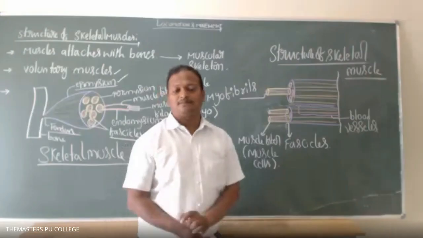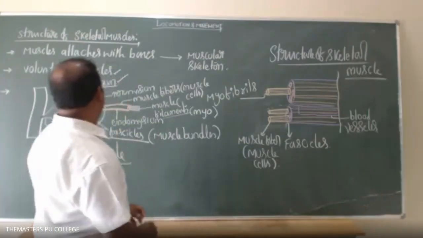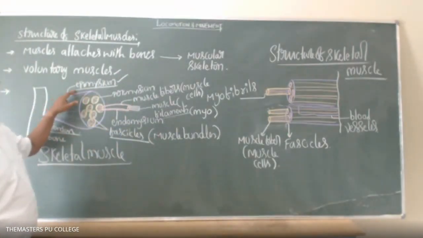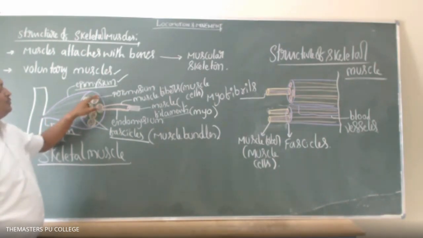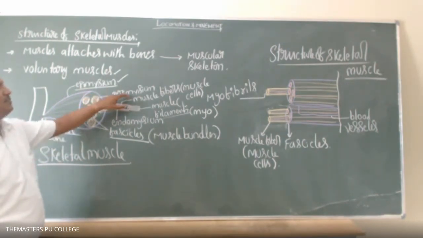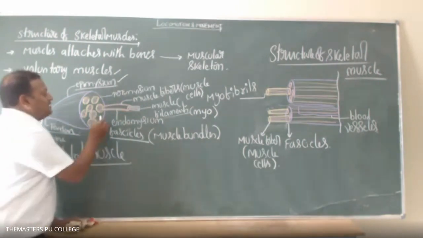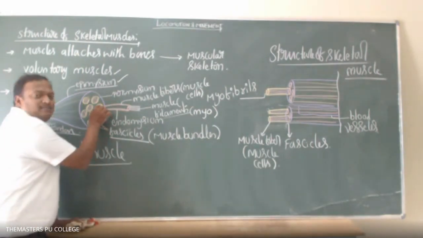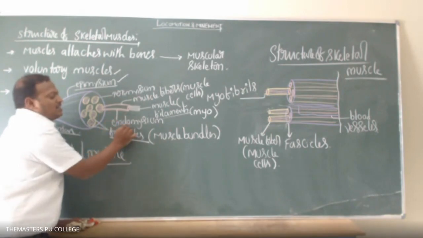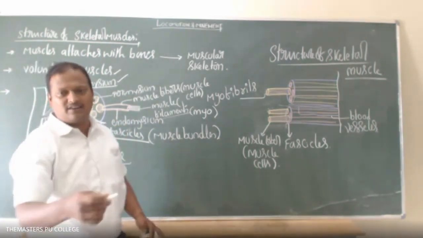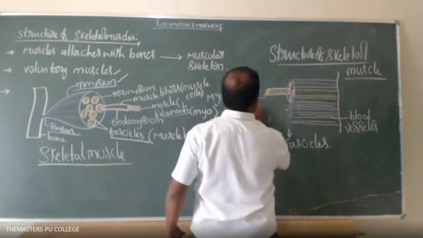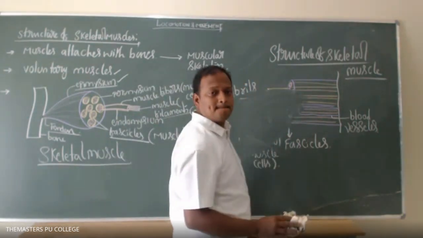Sir, what is endomysium, sir? Can I explain? Which one? Endomysium. Epimysium is outermost. Perimysium surrounds each muscle bundle; fascicles are surrounded by the perimysium. And inside each muscle bundle, muscle fibers are present. Muscle fibers are surrounded by endomysium. Okay, I will give the notes right now. So until here, is it clear, all of you? Yes, sir. Clear, sir.